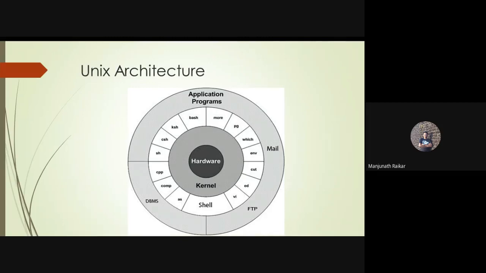See, these application programs are not directly connected to the kernel, right? So these application programs are protected by the shell. There is one white layer you are observing, right? The kernel is protected by the shell. That's why we are referring to it as the shell protects the kernel from the user.